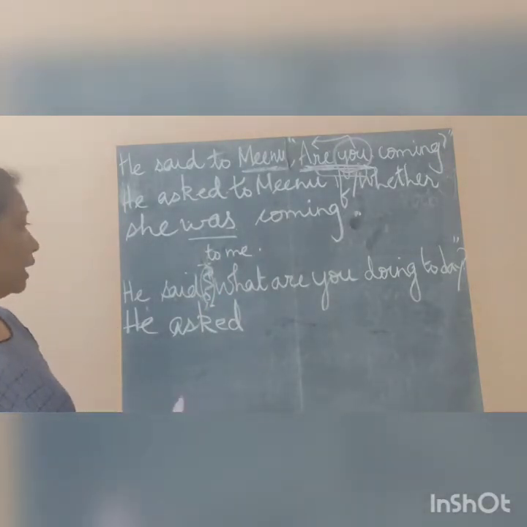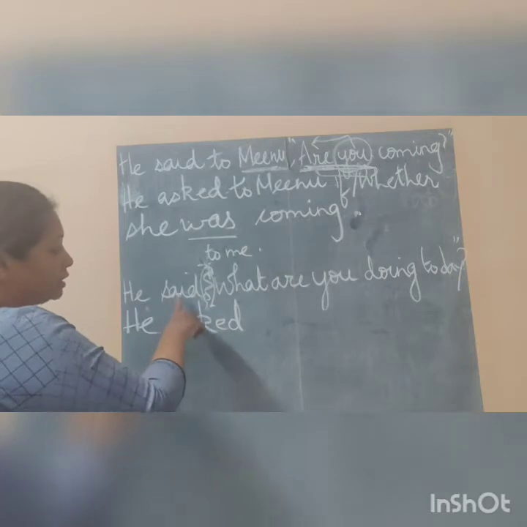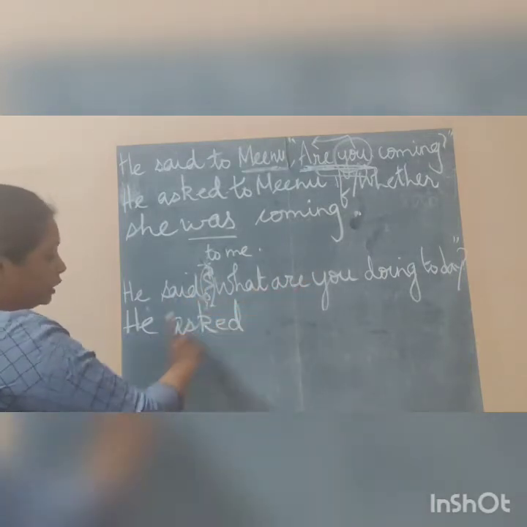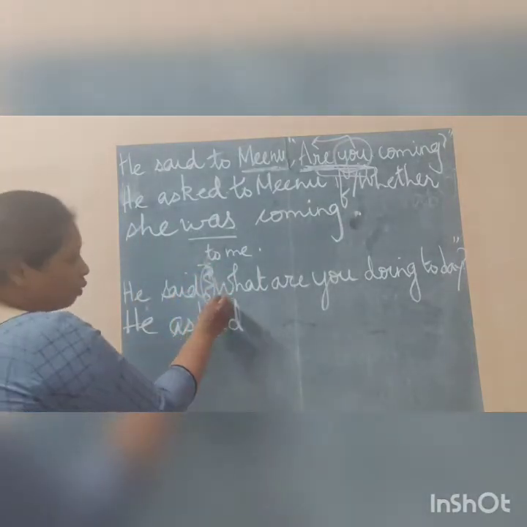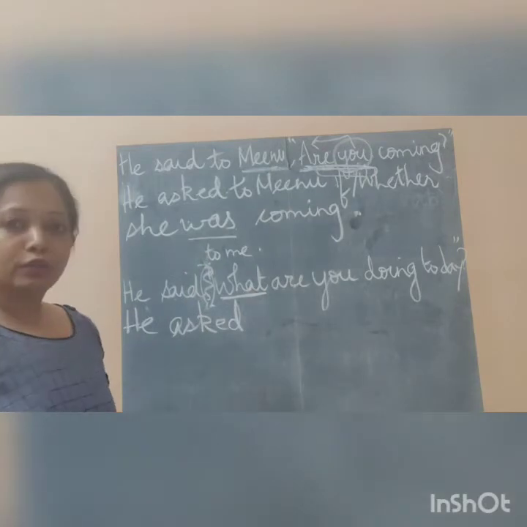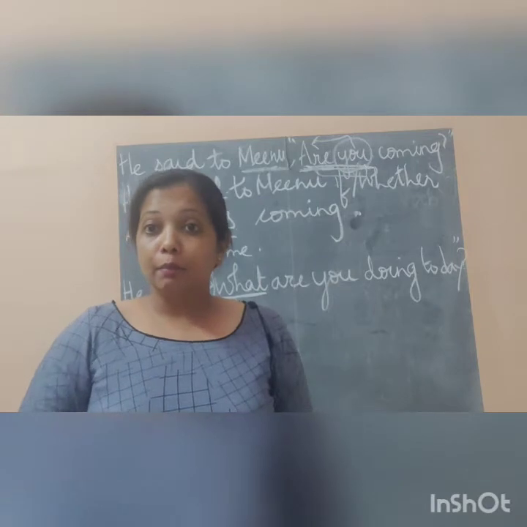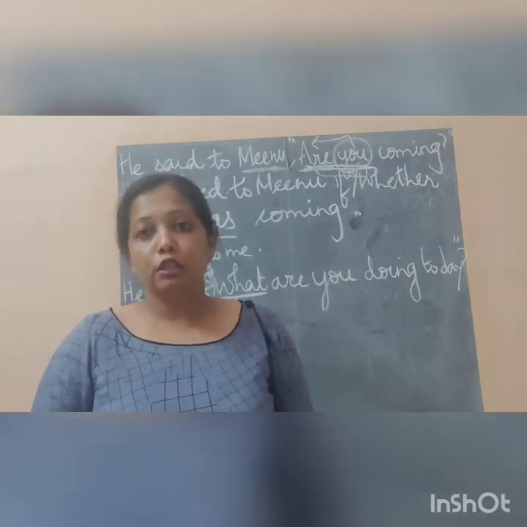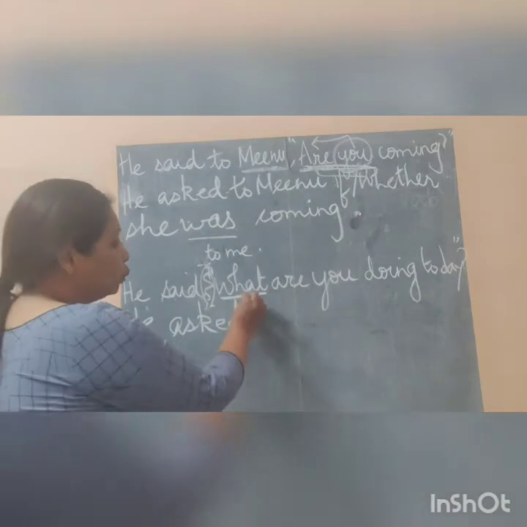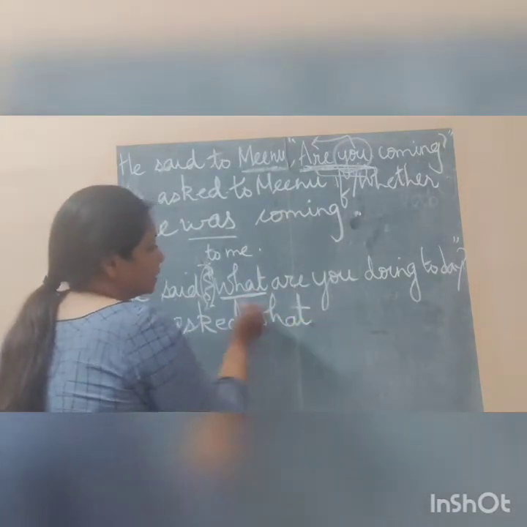Okay. Now he said, what are you doing today? So he asked. Now it is to me there, so you don't have to put anything. So what will you write? The next thing that will come is what. Now in a question, as we have seen in active and passive voice also, we were copying the WH question. So whenever you have a WH, an interrogative, a question, you will copy it as it is. Okay. So he asked, what are you doing today?